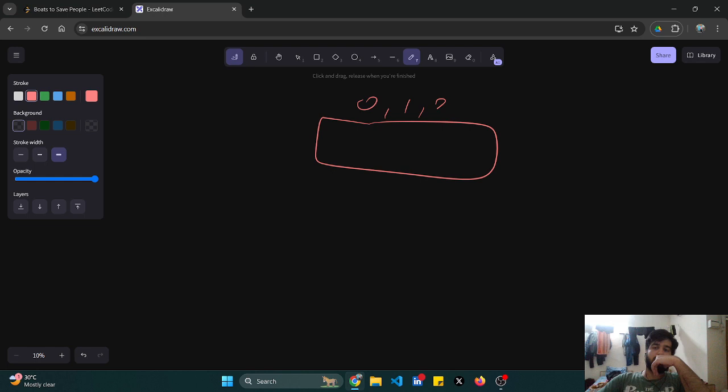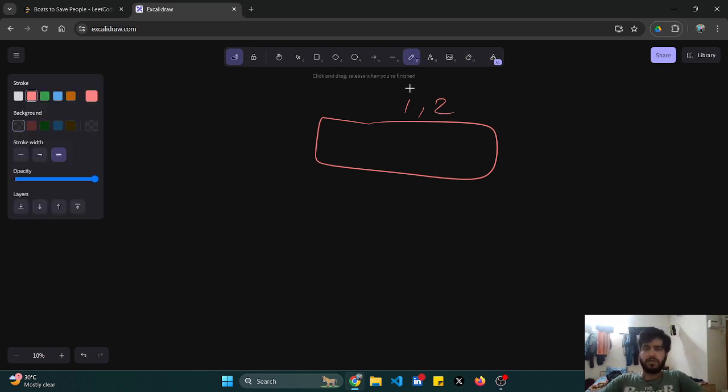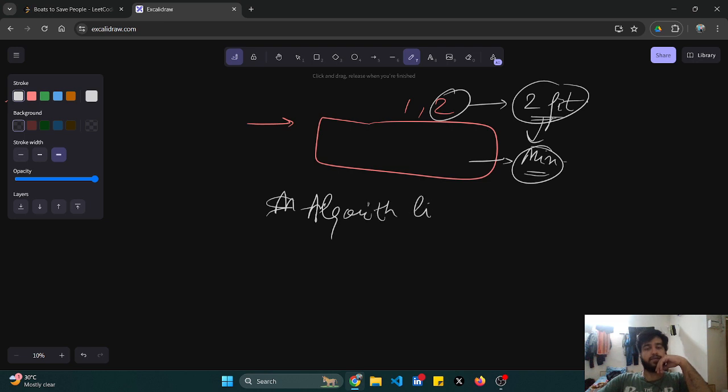If 0, 1 or 2 people can be there, not 0 basically, why would I take a boat with 0? 1 or 2, let us consider 1 or 2. Okay, so 1 or 2 people can be there, and to minimize the number of boats, I have to make sure that the boat goes at its full capacity. So if I have to fit 2 people on a single boat, what can be my algorithm like?